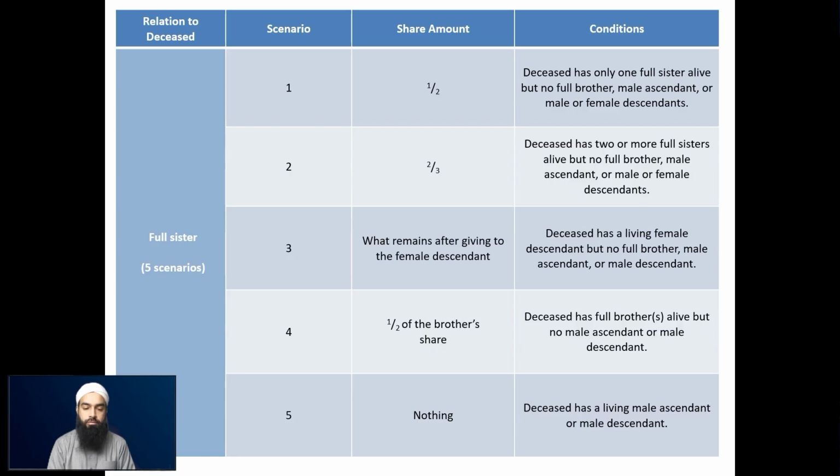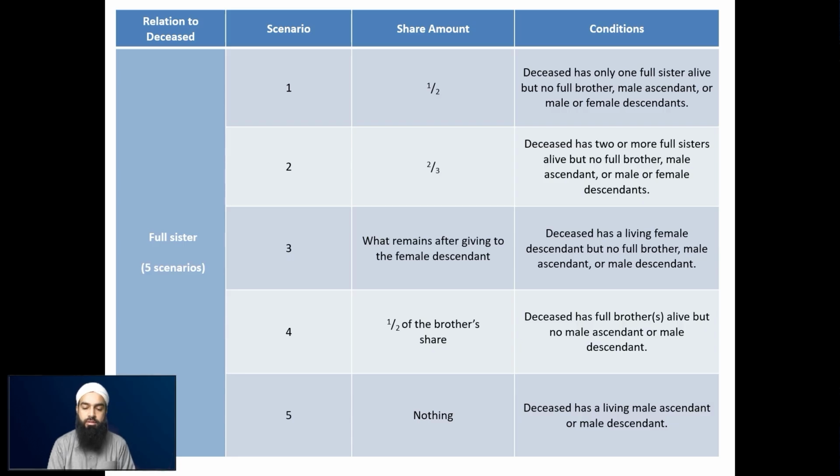Number 4, the fourth scenario, is where she receives half of her brother's share, meaning half of the deceased's brother's share as well. So the deceased has a full brother or multiple full brothers alive, but no male ascendant or male descendant alive. And again, this one is regardless of whether the daughter of the deceased is alive.